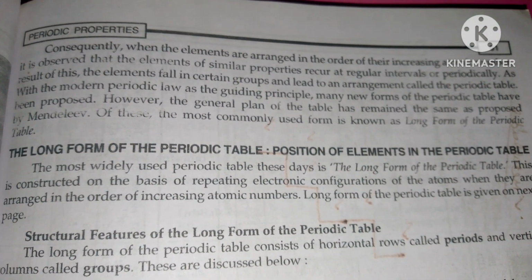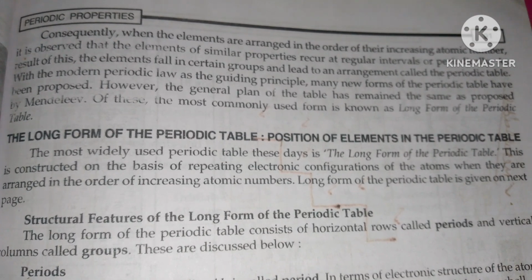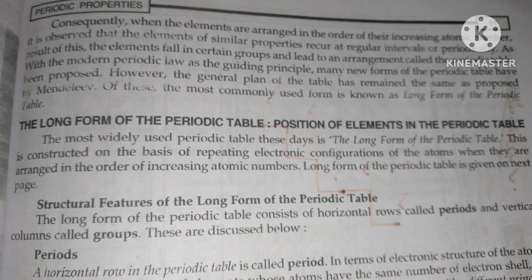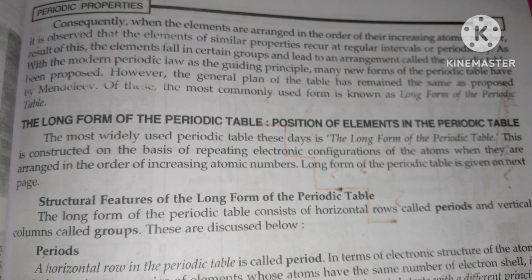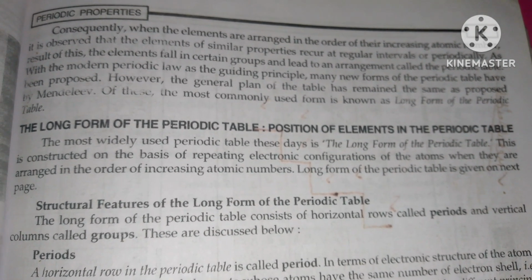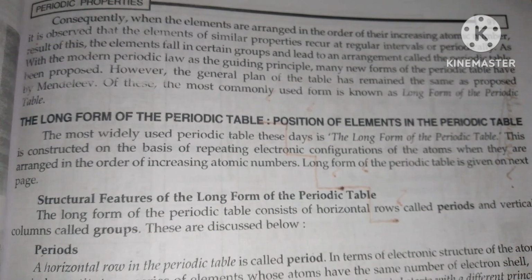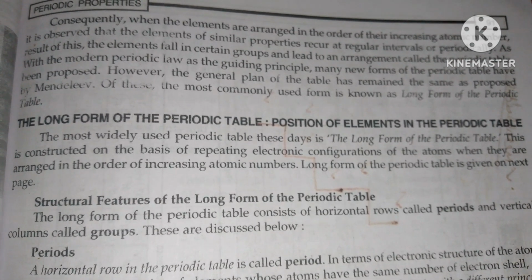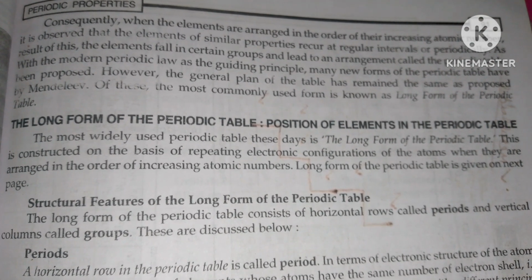Consequently, when the elements are arranged in order of increasing atomic number, it is observed that the elements of similar properties recur at regular intervals, or periodicity. As a result of this, the elements fall in certain groups and lead to an arrangement called the periodic table. The modern periodic law is the guiding principle. Many new forms of the periodic table have been proposed. However, the general plan of the table has remained the same as proposed by Mendeleev.